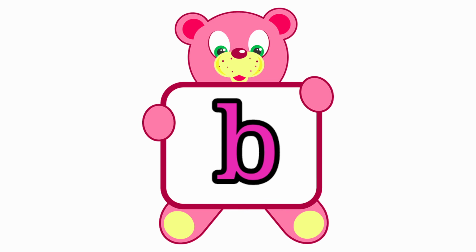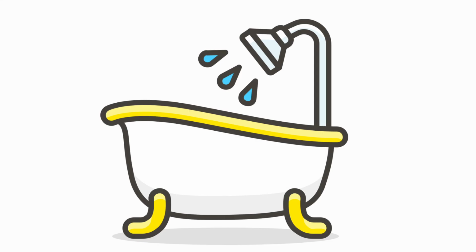The next letter is B. The ending sound for the letter B is b. Web. The ending sound for the word web is b. Tub. The ending sound for the word tub is b.